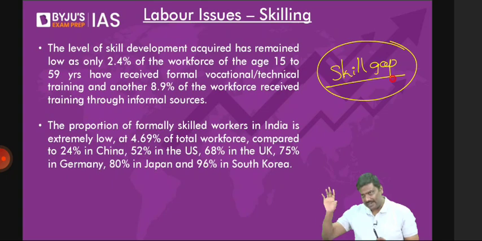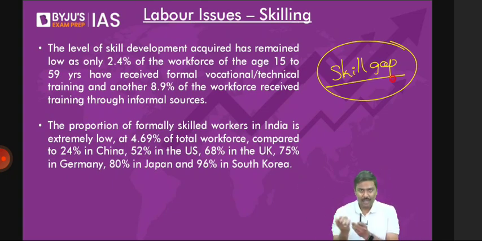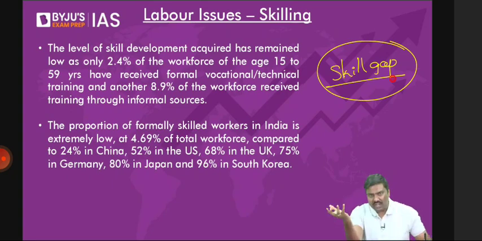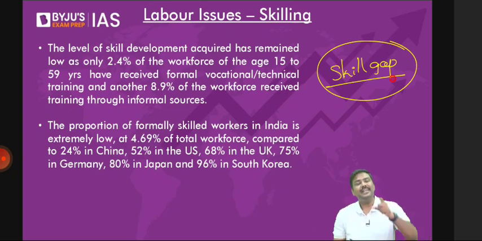One issue of the labor in case of India is what? People do not have skill sets. They are between the age group of 15 to 64. They want to get jobs, but they do not have skilling. And if they don't have skill sets, will you hire such people? The answer is no. Point number two is, even though they have skill sets, these are not the skill sets which are required by the economy. That is the issue of skill gap. That is also affecting the productivity of the economy.